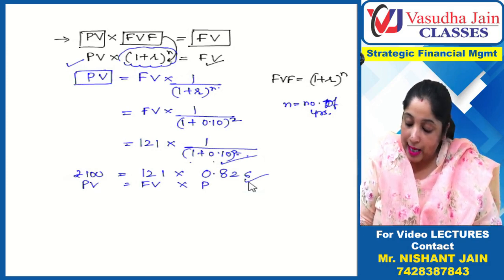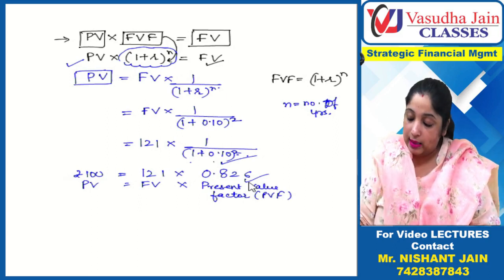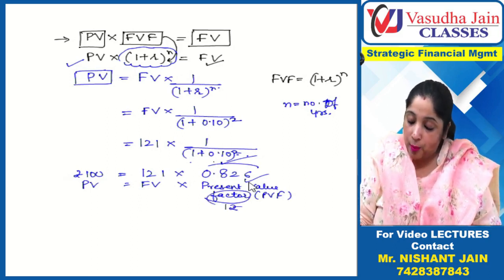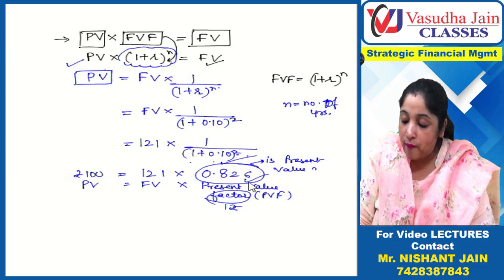This is the present value factor, PVF. And what does it imply? We have to understand this. This is a factor. Factor means 1 rupee. So this 0.826 is the present value of 1 rupee to be received after 2 years.